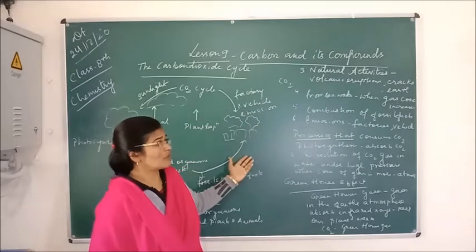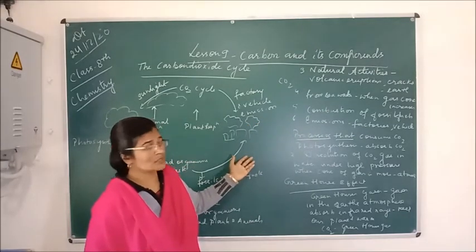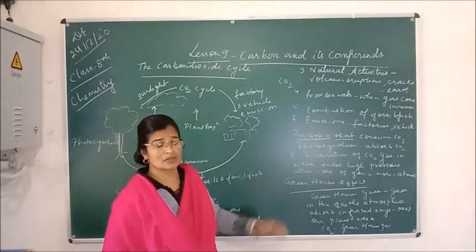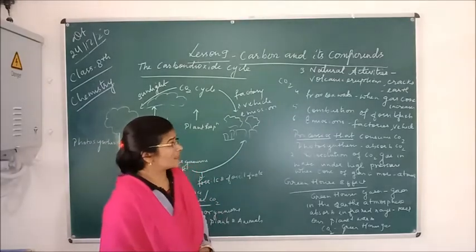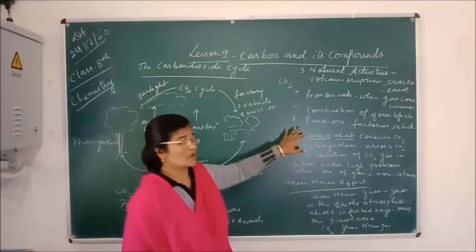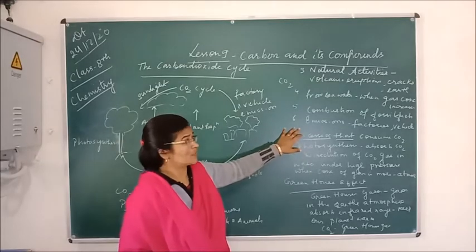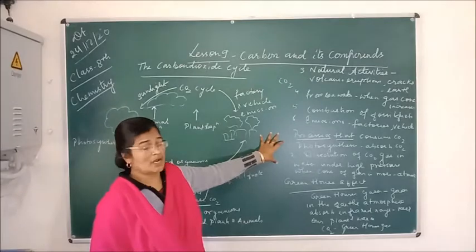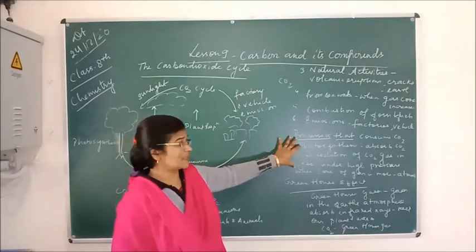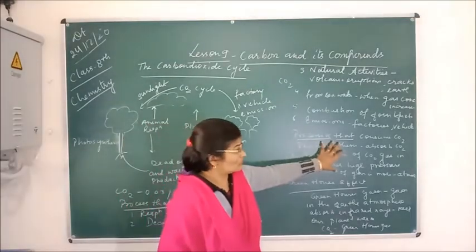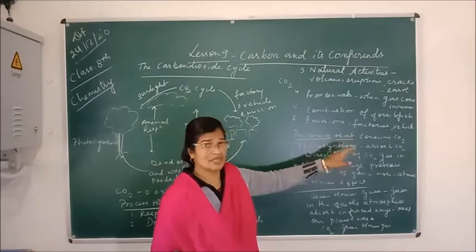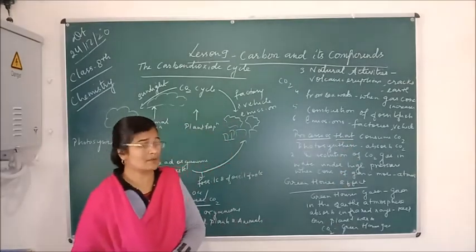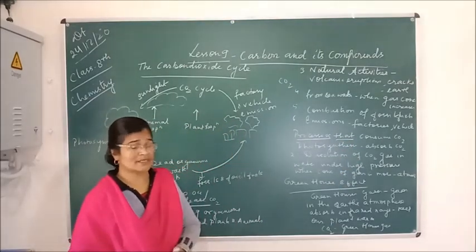And fossil fuels, I have already told you, whenever we burn fossil fuels like coal and petroleum, they also release carbon dioxide gas, and also from factories and vehicles. So these are the sources through which CO2 is released in the atmosphere. Now, the processes that consume carbon dioxide, meaning how the carbon dioxide is absorbed.